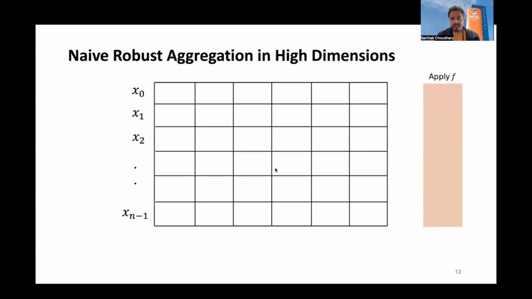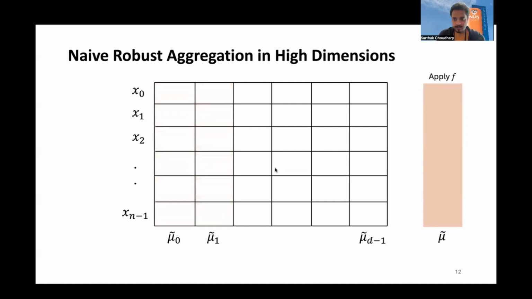So in high dimensions, it is not so easy to compute a robust aggregator. To understand this, let's just perform coordinate-wise aggregation, which is a natural approach to extend what we know from single dimensions to high dimensions. So we compute a robust estimate of mean in every dimension, say using median, and we do it one by one.